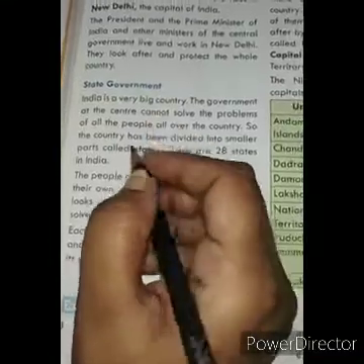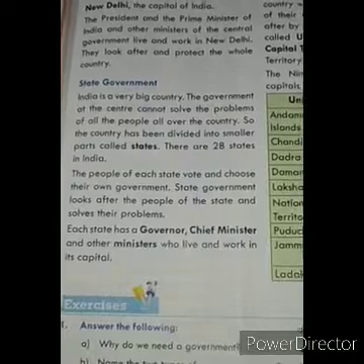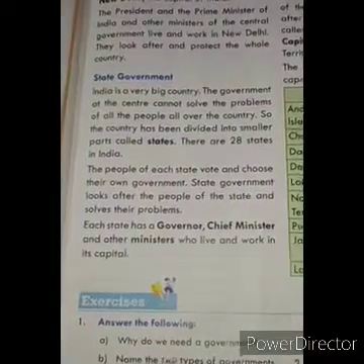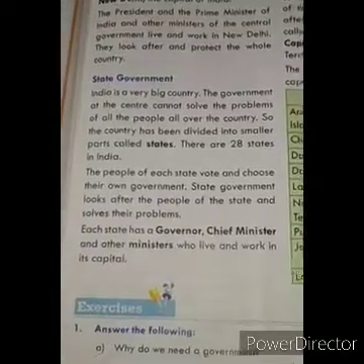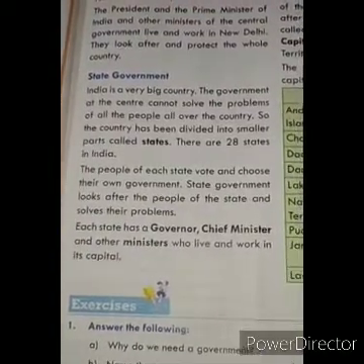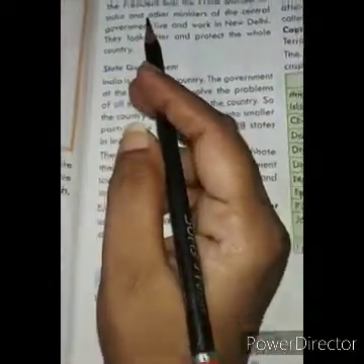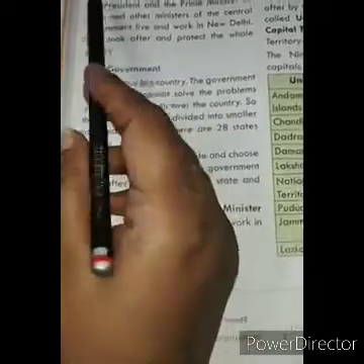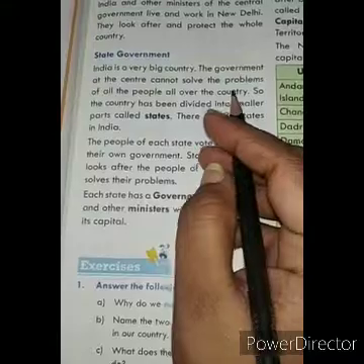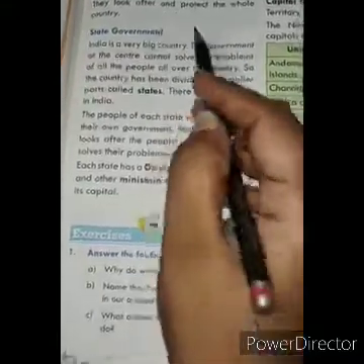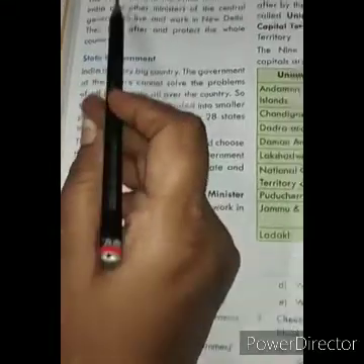Students, let me give you one example. We have a school. Our school is simply like the country, and different classes of our school function like the state government. So who is the head of our central government here? If we go with our school, the principal is our head, and she takes care of all the problems of our school. Same way, the central government is headed by the Prime Minister.